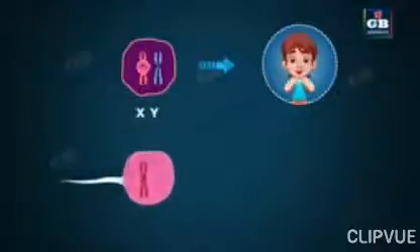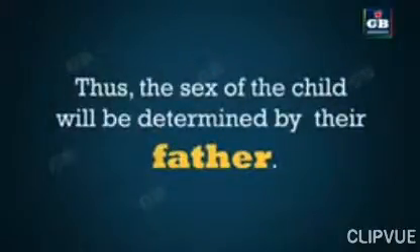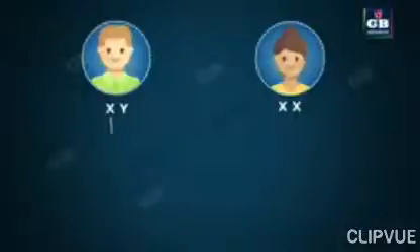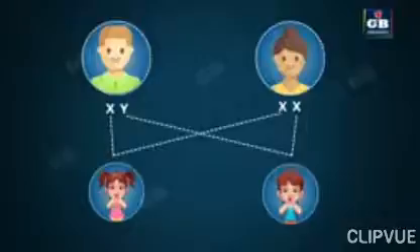If a sperm with X sex chromosome fuses with egg cell, it develops into a baby with XX sex chromosomes. You know that XX means a girl child. Thus, the sex of the children will be determined by what they inherit from their father. A child who inherits an X chromosome from her father will be a girl, and one who inherits a Y chromosome from him will be a boy. This is all about sex determination in humans.